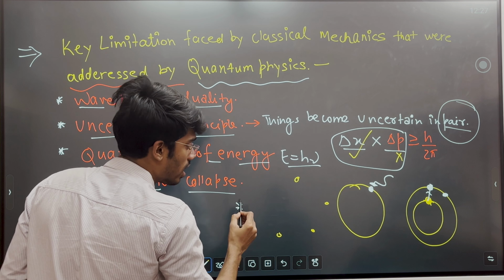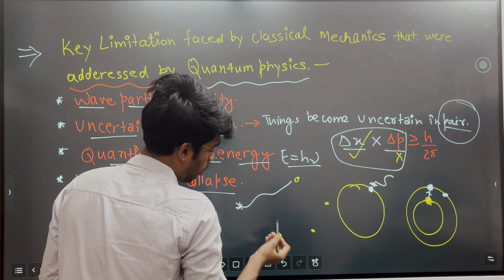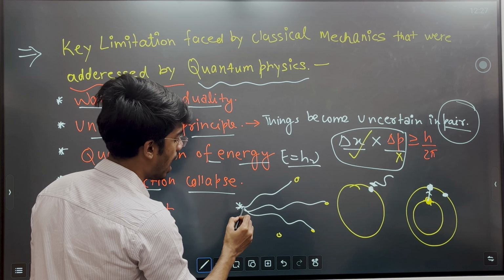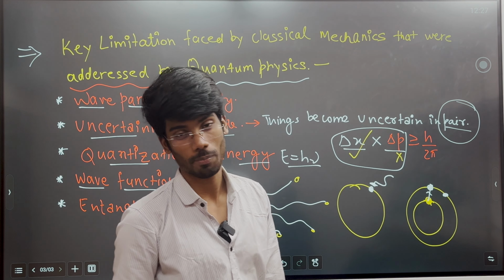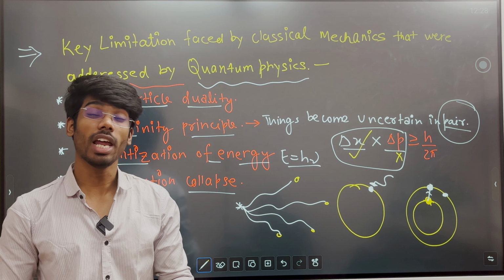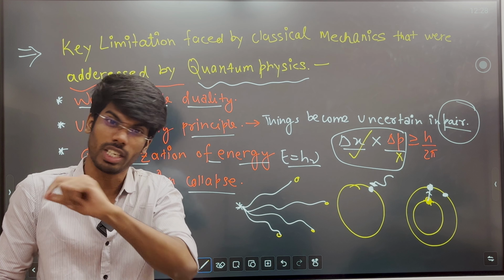So you may say that he can be found at this place, he can also be found at this place, and at this place, and at this place. So your friend can be in multiple states at one time.